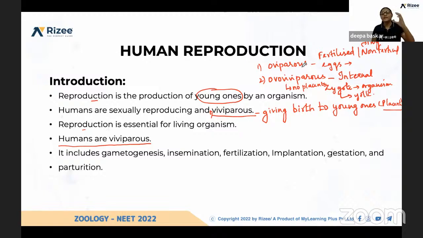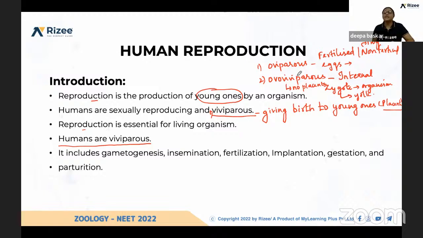The fertilized eggs are laid out by the chicken, and the heat required for that zygote to develop into a chick is provided by the mother. Ovoviviparous means, like viviparous, the organisms keep the zygote to organism developmental process inside the female body.